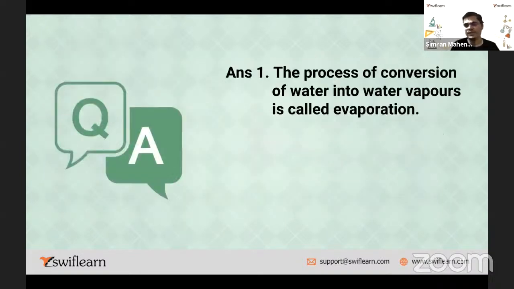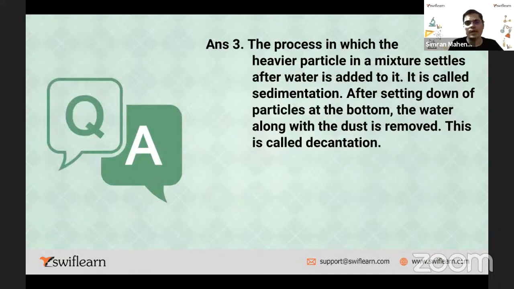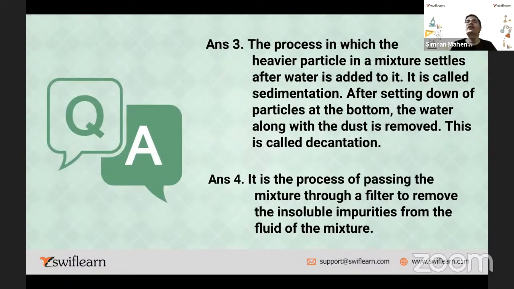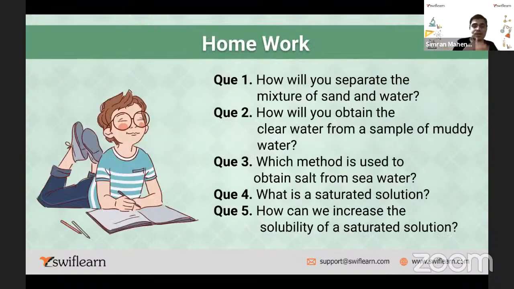Then we discuss these questions, and this is homework for you. How will you separate the mixture of sand and water? You have to answer it. Second question, how will you obtain clear water from a sample of muddy water? Or you can explain the process as well. Which process will you use? We discussed that in today's session.